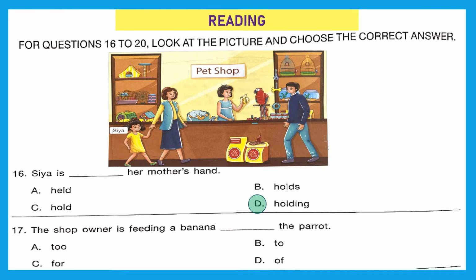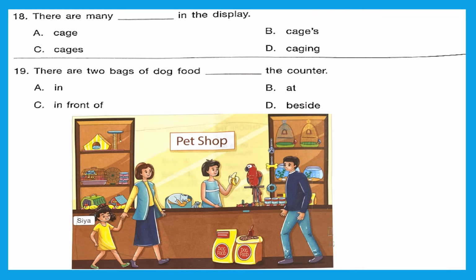Question 17. The shop owner is feeding a banana dash the parrot. To the parrot. Feeding a banana to the parrot. Option B is the right answer.